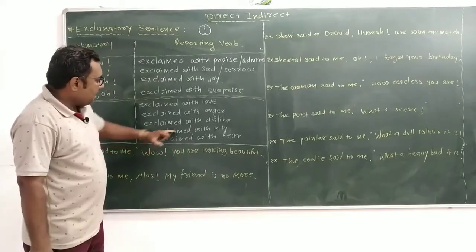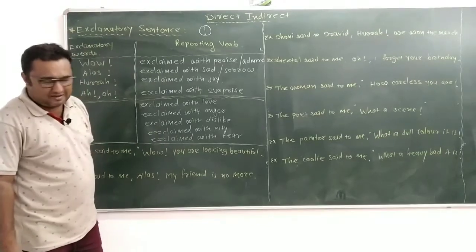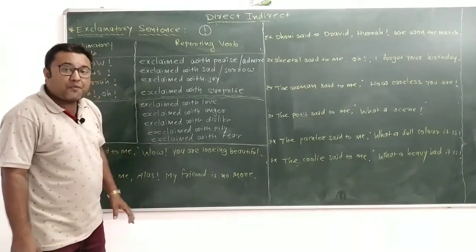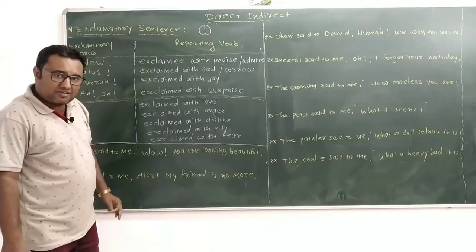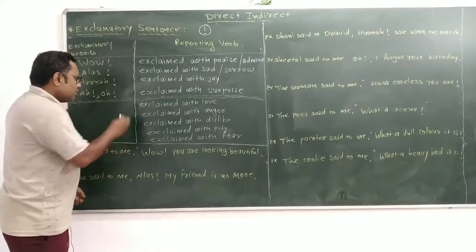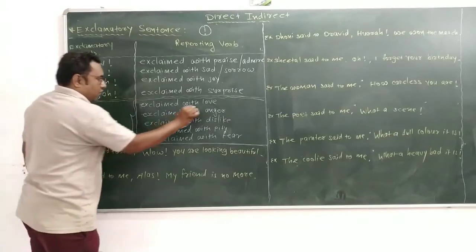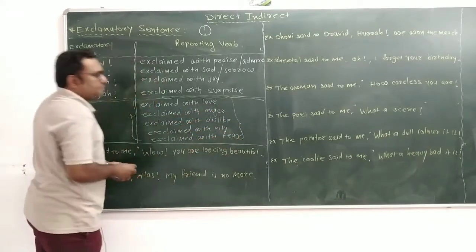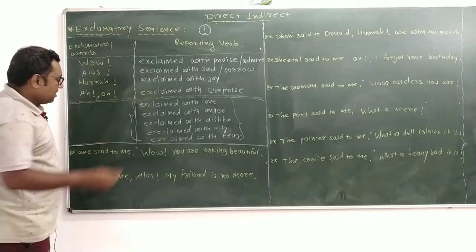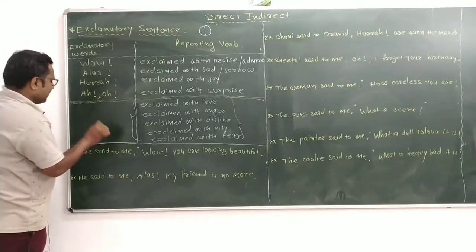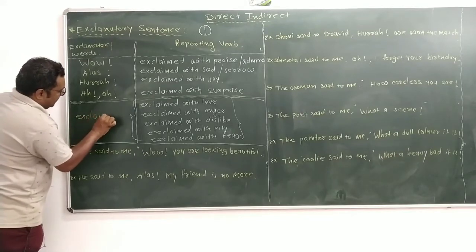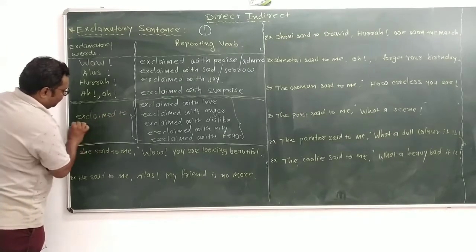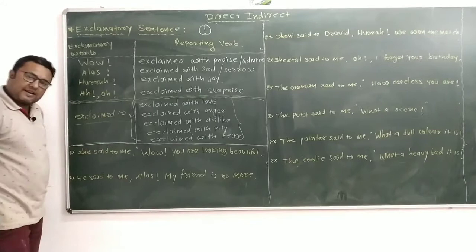Dislike. Exclaim with pity, exclaim with fear. Suppose you don't know the expression of these words, then you write only "exclaimed to." That is also correct.